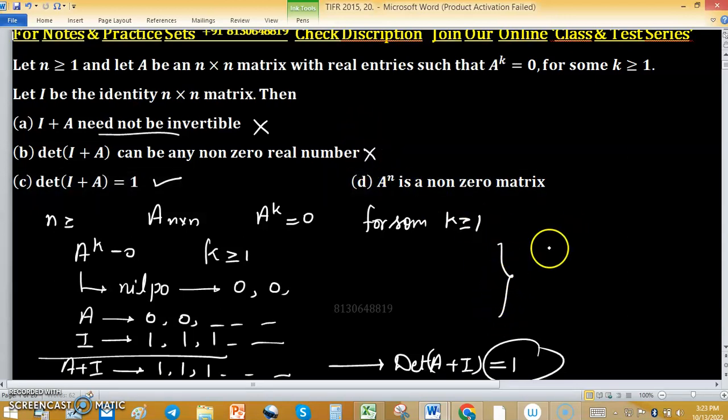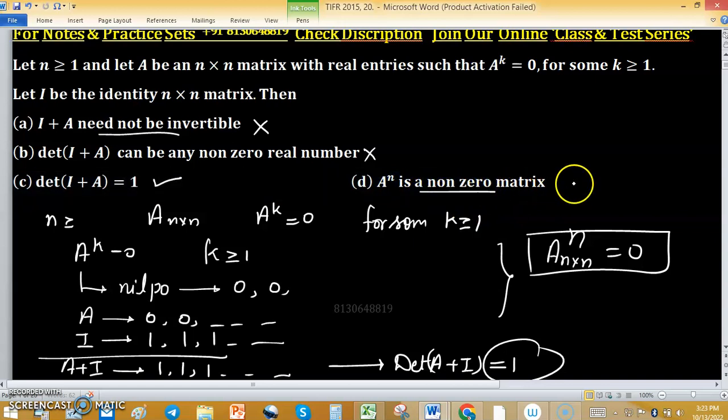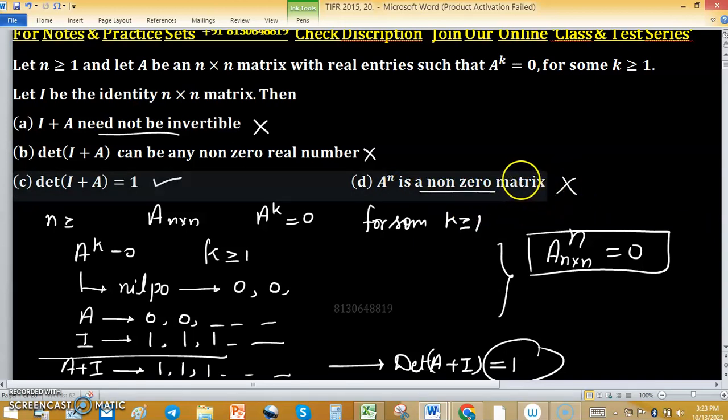As A is a nilpotent matrix of size n × n, that's why A^n equals 0, but statement D is saying A^n is a non-zero matrix. So the correct key for this problem is option C.